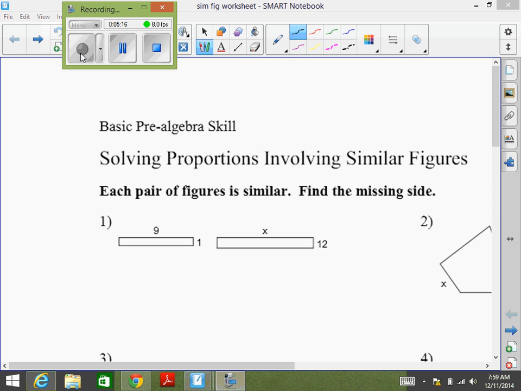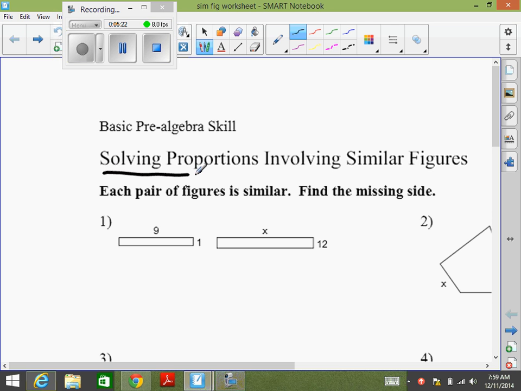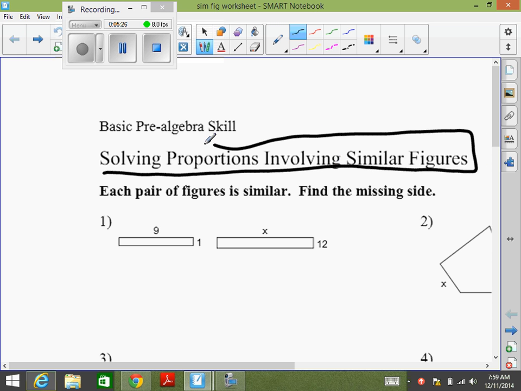Okay, take out a clean piece of paper, and we're going to title this piece of paper Solving Proportions Involving Similar Figures. I'm going to do a mini lesson with you over similar figures, and then you have some Excel problems to do over similar figures. So go ahead and get your paper out and get the heading. This is the heading that you're going to write at the top of your paper.